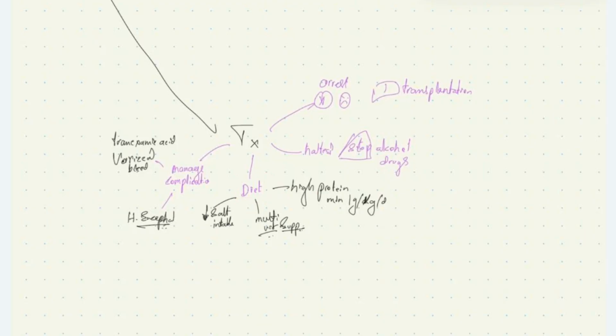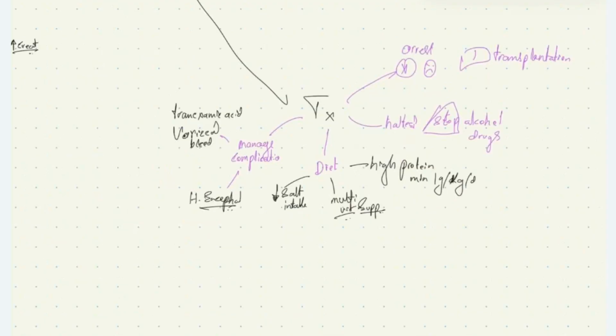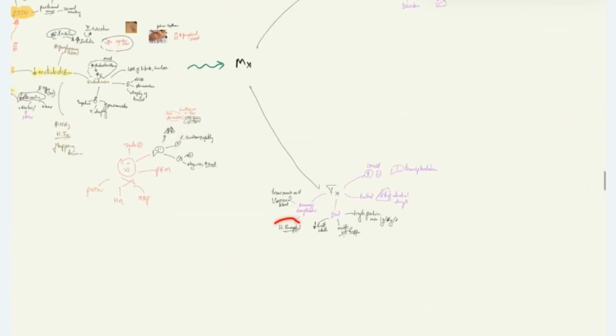We'll give multivitamin supplements for these patients, and also we advise to reduce salt intake because the patients will have peripheral pitting edema and other things. So salt intake should be restricted. Also, we manage the complications accordingly. If the patient has variceal bleed, we'll give tranexamic acid or we can do electrocautery, etc. If the patient has hepatic encephalopathy, we'll treat hepatic encephalopathy. This is all about the alcoholic liver disease and cirrhosis.